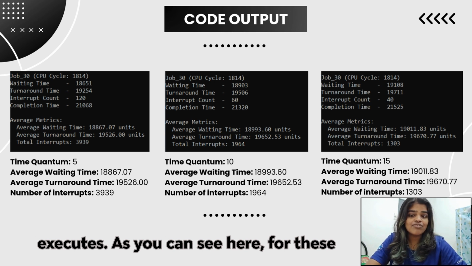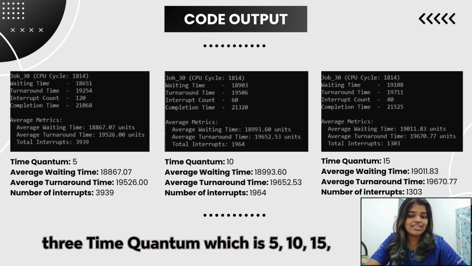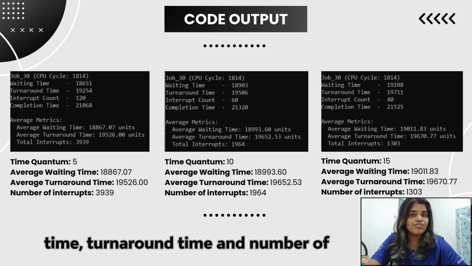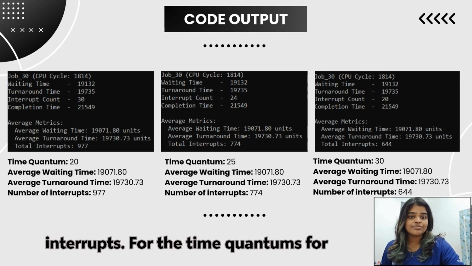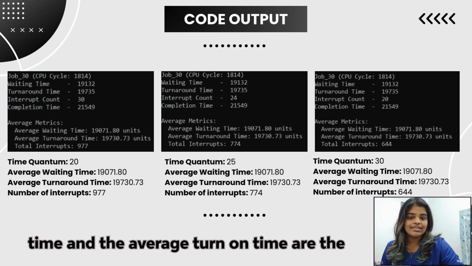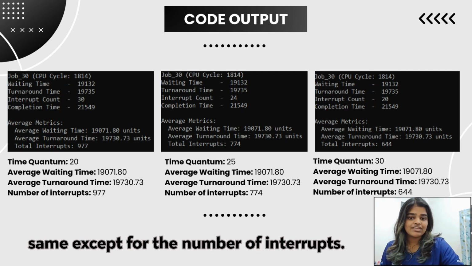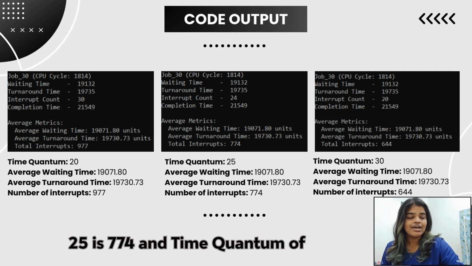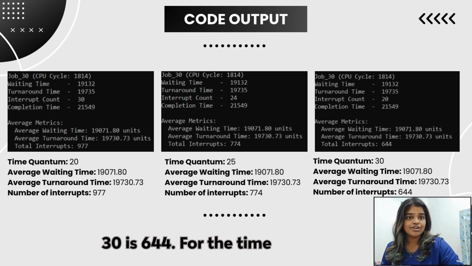As you can see here, for these three time quantums, which are 5, 10, and 15, these are the results for average waiting time, turnaround time, and number of interrupts. For the time quantums of 20, 25, and 30, the average waiting time and the average turnaround time are the same, except for the number of interrupts. For 20 it is 977, time quantum 25 is 774, and time quantum 30 is 644.